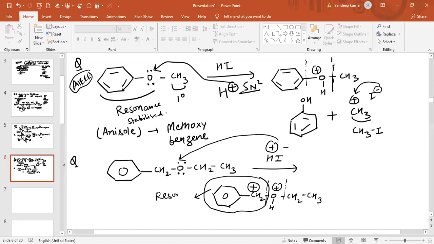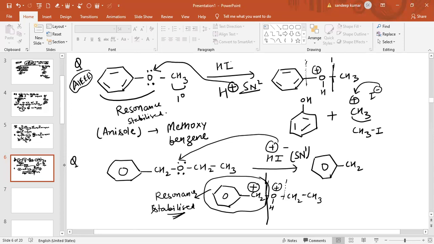This is resonance stabilized, so this carbocation is basically resonance stabilized. So the bond will break in this way. The stable carbocation is forming because of resonance. Therefore, the mechanism of this reaction followed will be SN1.